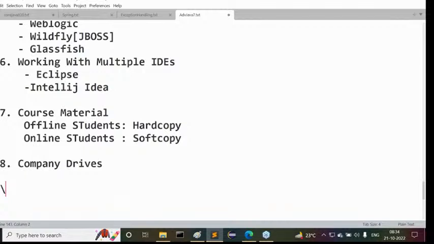So there's no need to panic about these recruitments and everything. Once we are in the middle of the Spring framework, I am responsible for bringing a number of companies here. Definitely, I will give an open opportunity for everybody. For everybody, I will provide a minimum of 6 to 7 companies. Within that, you are going to be selected. Even if you are not selected at Durgasoft recruitment drives, I'm sure you will get good chances in good companies outside.